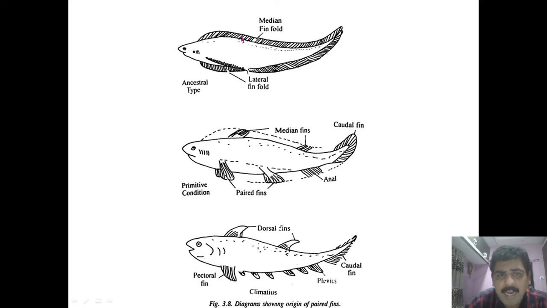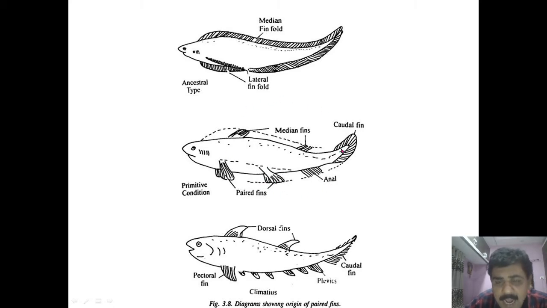this is the complete median fin, and this is the lateral fin. What this theory says is that portions of this continuous fin fold get lost to form the median fins, that is the median fins as well as the caudal fins, and the paired fins, that is the pectoral as well as the pelvic fins, and the anal fin.